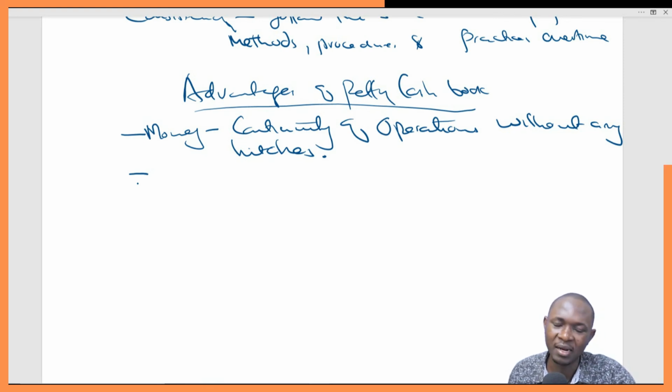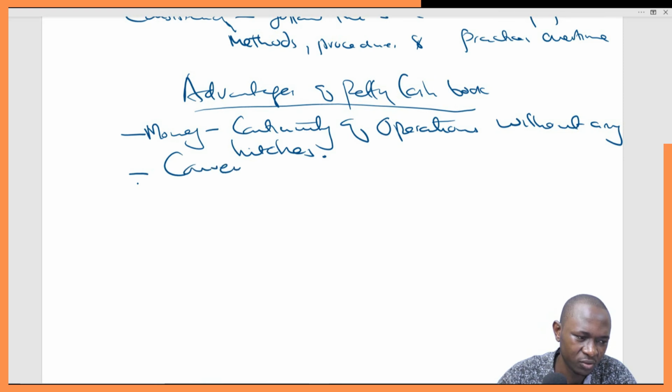We reimburse money, and we don't, in most cases, allow money to get below a certain level. So it can either be periodic, or we can just put a figure that if this money gets to this minimum level, then bring the vouchers for replenishment of the cash. So at any given point in time, we'll have money in the business that will be used to meet all those petty expenses that arise. So there is continuity of operations without any hitches, and of course this one comes in with convenience because of availability of money every time.